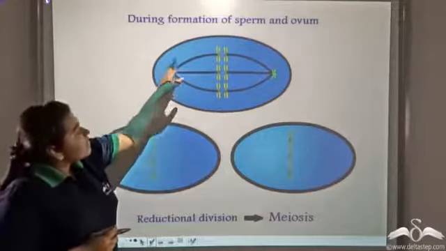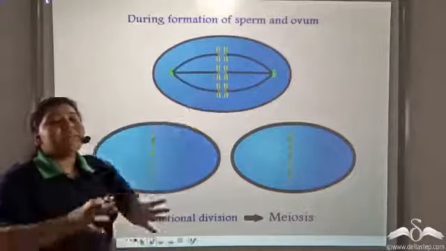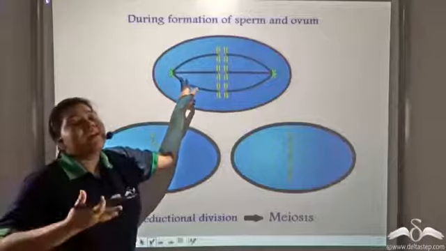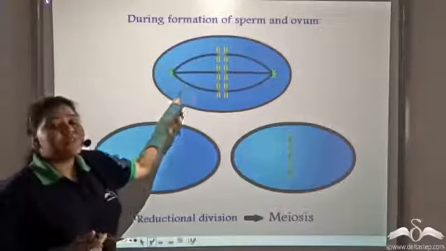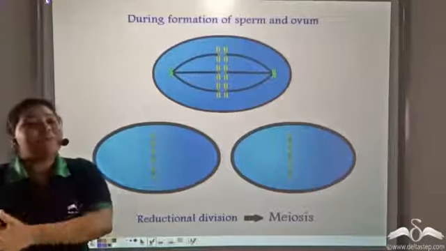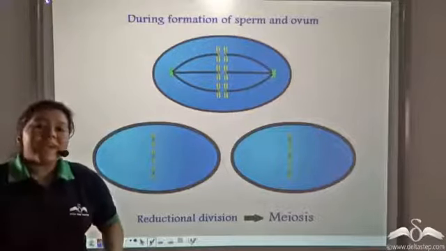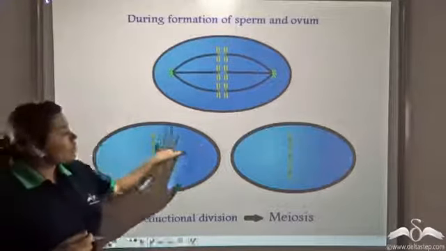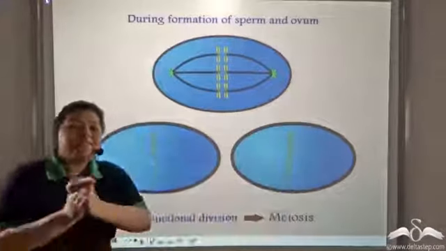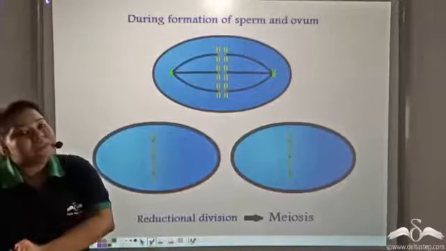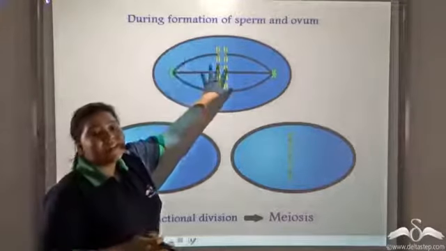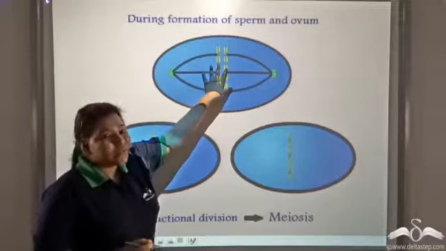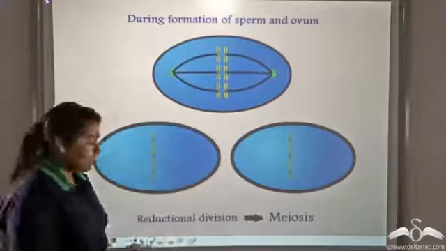So, each chromosome is pulled towards one centrosome only, or in other words, each centrosome pulls half the number of chromosomes with respect to the mother cell. And that is the reason both the daughter cells have half the number of chromosomes with respect to the mother cell. And this process of reductional division is known as meiosis.